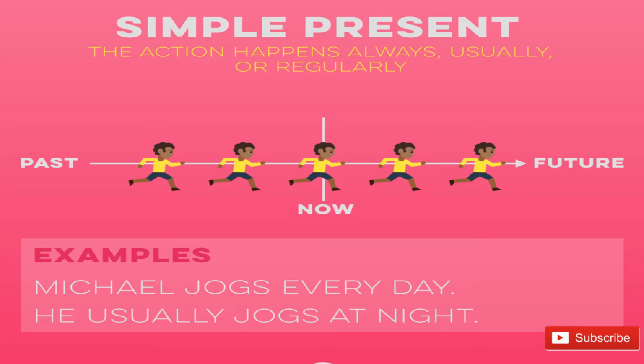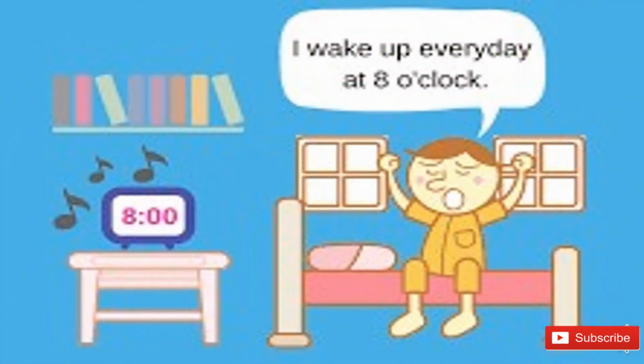Basically, simple present tense is based on your repeated action or your habitual activities. Here are some examples: Michael jogs every day and he usually jogs at night, right? So there are two things discussed: whatever you do on a regular basis or as your habit. Both are discussed in present simple tense.